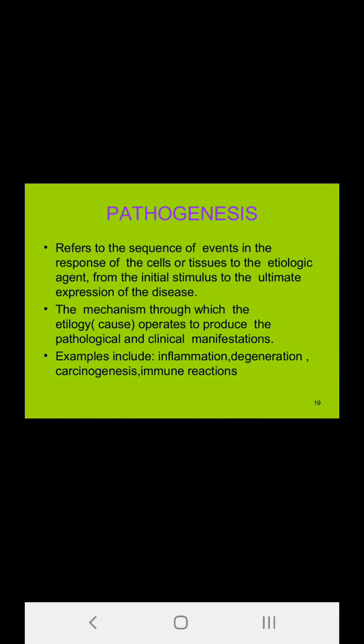Now, what is pathogenesis? Pathogenesis refers to the sequence of events in the response of the cells or the tissues to the etiologic agent from the initial stimulus to the ultimate expression of the disease. The mechanism through which the etiology operates to produce the pathologic and the clinical manifestations. I repeat, what is pathogenesis? The sequence of events that are occurring in the cells and the tissues, starting from the initial stimulus to the ultimate expression. And it is this pathogenesis that produces the pathological and the clinical manifestations.